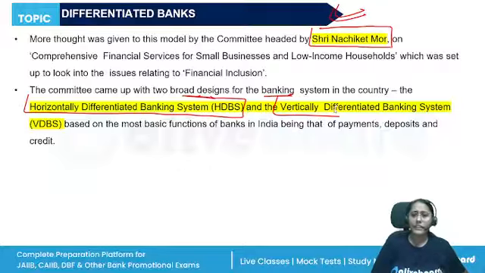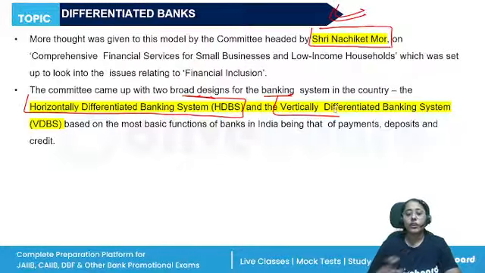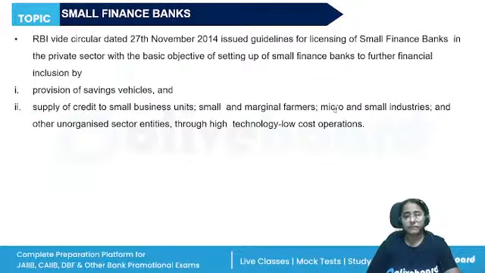In the horizontal bank, it will remain a full service bank. All the services pertaining to payments, deposit, credit, everything is offered. But in the vertically differentiated model, the bank is going to specialize in one or more types of service. So the differentiated banks are working on the vertical model.